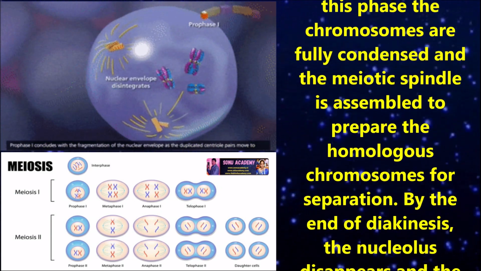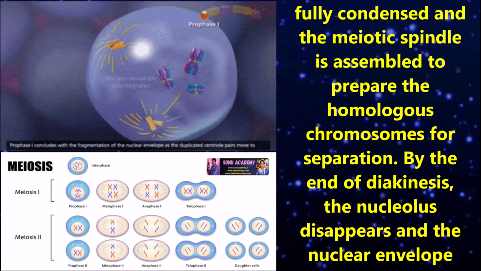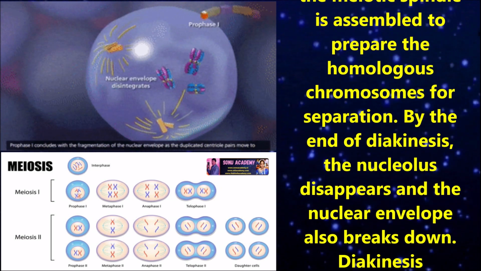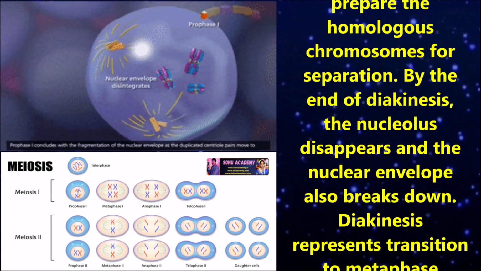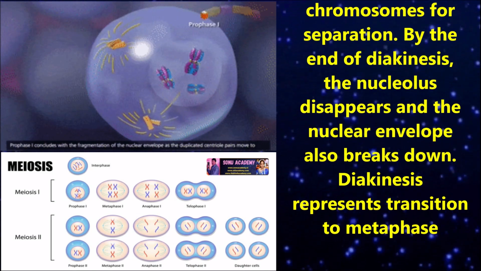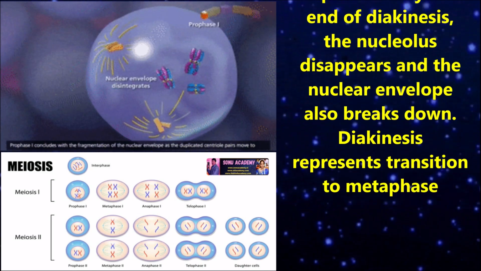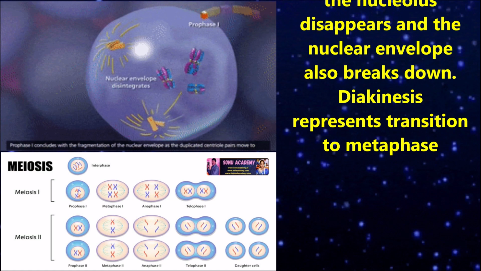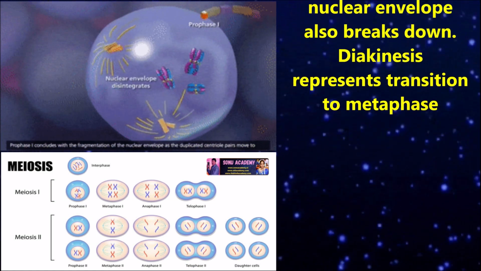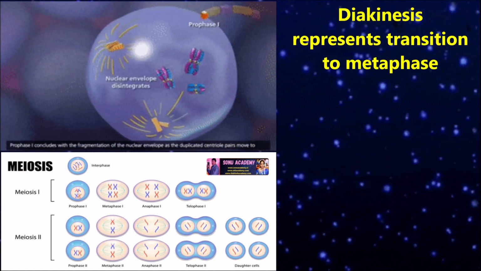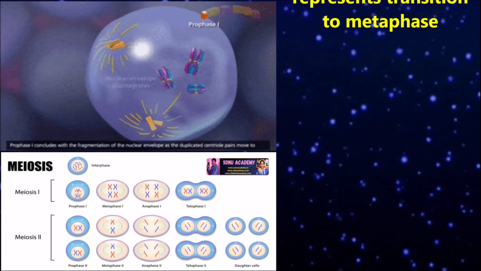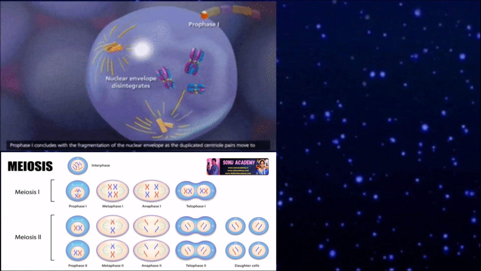terminalization of chiasmata. During this stage, the chromosomes are fully condensed and the mitotic spindle is assembled to prepare the homologous chromosomes for separation. By the end of diakinesis, the nucleus disappears and the nuclear envelope also breaks down. Diakinesis represents transition to metaphase.